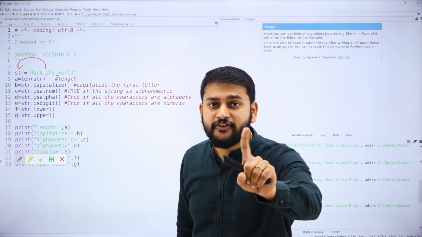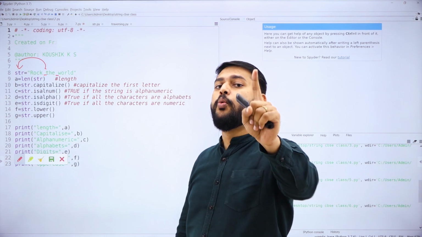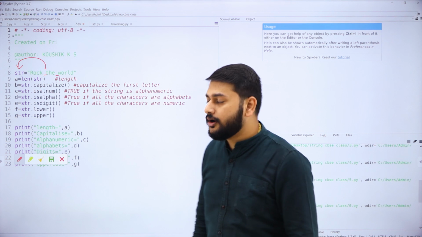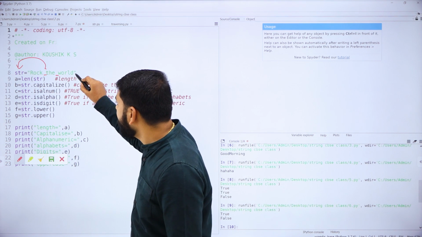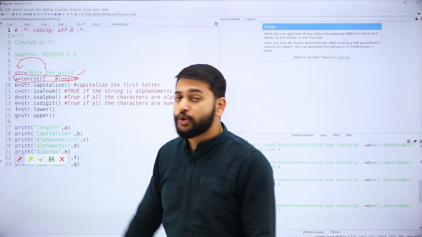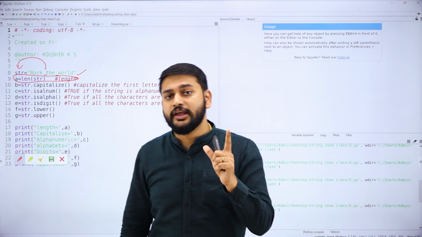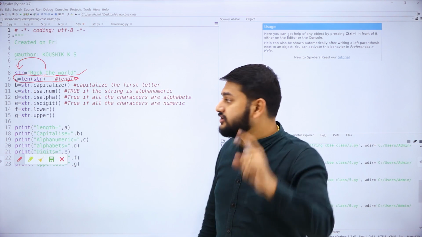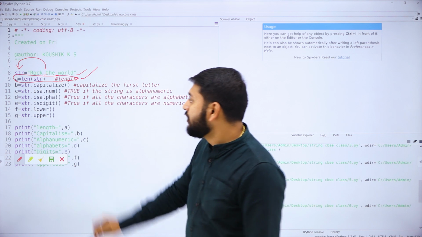So it will not start from 0. It will start from 1. That is what you need to remember. Suppose I execute this particular function, what will it give me? It will give me the length of the string. That is the first point that you need to remember.